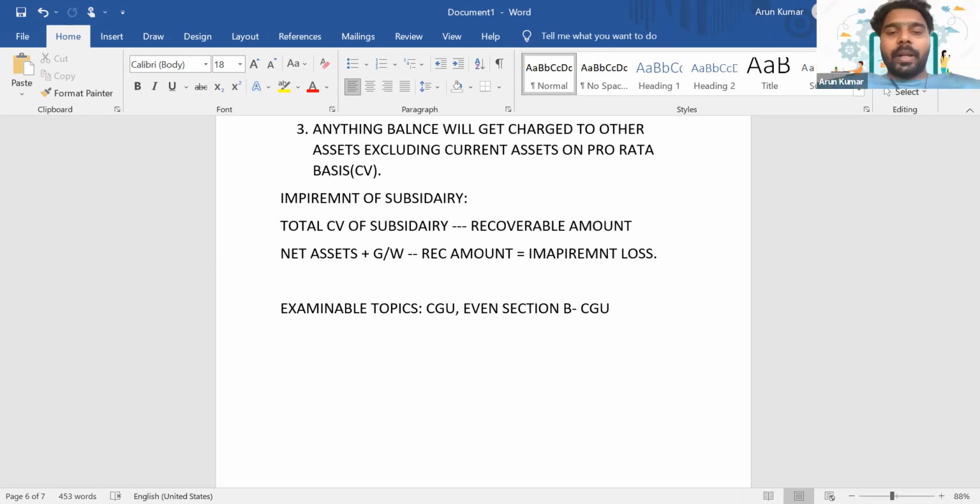Then it will get compared with the recoverable amount of the subsidiary, then you will get the impairment loss. Is it clear? So these are the main aspects of the standard IAS 36. Is it clear, everyone? Any doubts?